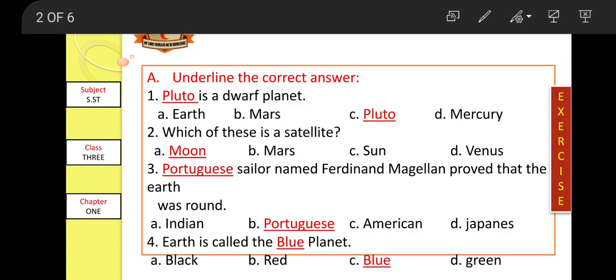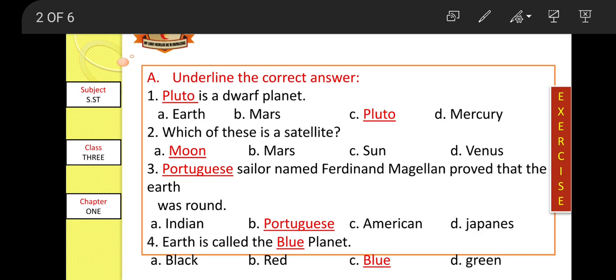See, the first type of question is underline the correct answer. Question number 1: blank is a dwarf planet. Which one? Earth, Mars, Pluto, or Mercury. The right option is Pluto. Pluto is a dwarf planet. Now second one: which of these is a satellite? Moon, Mars, Sun, Venus. The right option is A, Moon.